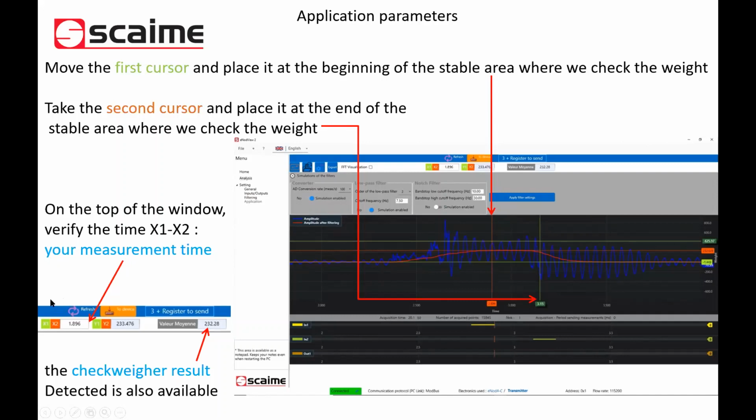And a little goodie: inot4C gives you the calculated value of your product weight. This is an automatic calculation. Yes, and it allows you on the raw acquisition to check: okay, I weigh the good product, I measure the good weight. Understood.